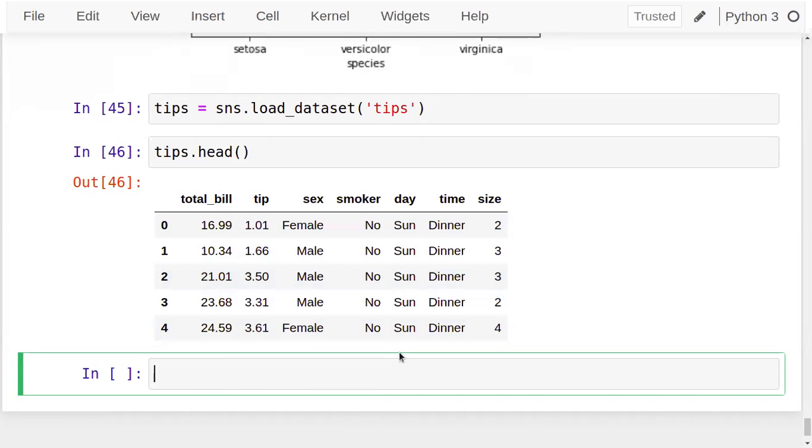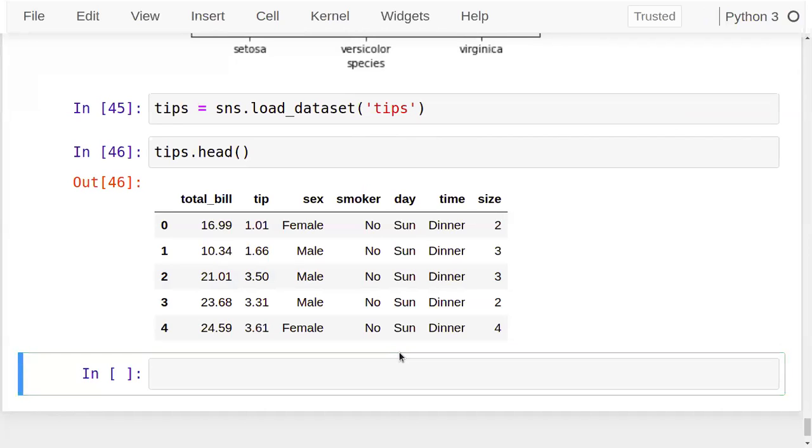And what is the time, dinner time or lunch time? And what is size? It means how many people were there in that group. This is the tips data set presented here. Now we'll be using a few more plots using this particular data set. The tips data set: tips given by the customer to the waiter at various different times, on different days also.